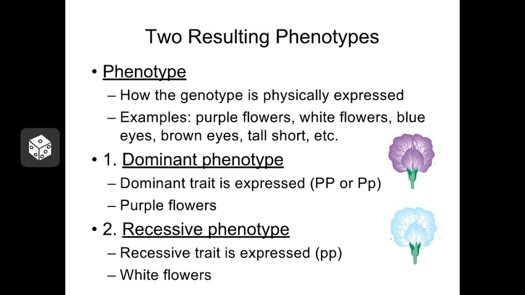Now, in the basic dominant recessive system, there are two phenotypes that can occur. There's the dominant phenotype and the recessive phenotype. In the case of the pea plants, the dominant phenotype would be purple flowers. Now, that could occur because of either the homozygous or heterozygous genotype, but we can't see those genotypes. So the phenotype itself is purple flowers. The recessive phenotype in this case is white flowers. That can only occur because of the homozygous recessive genotype, but again, we can't really see those genes inside. So we would refer to the phenotype as being white flowers.